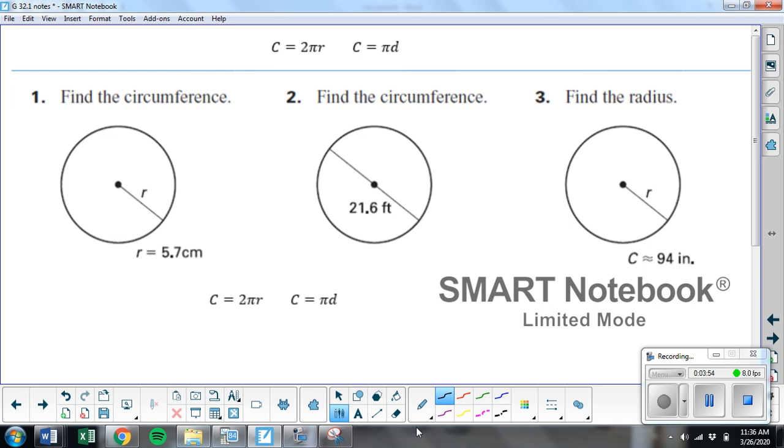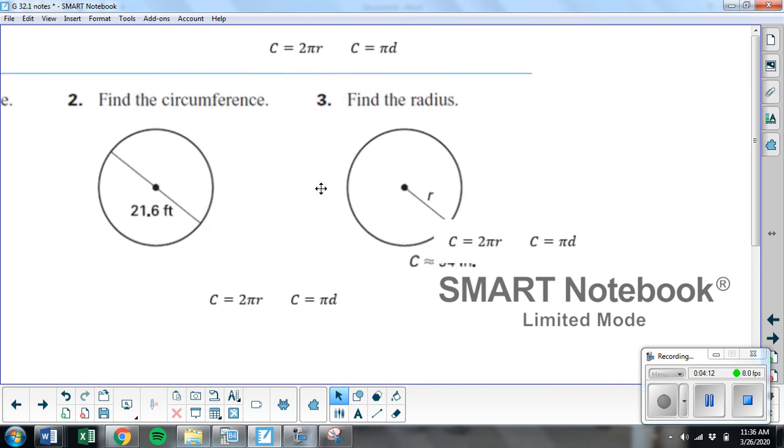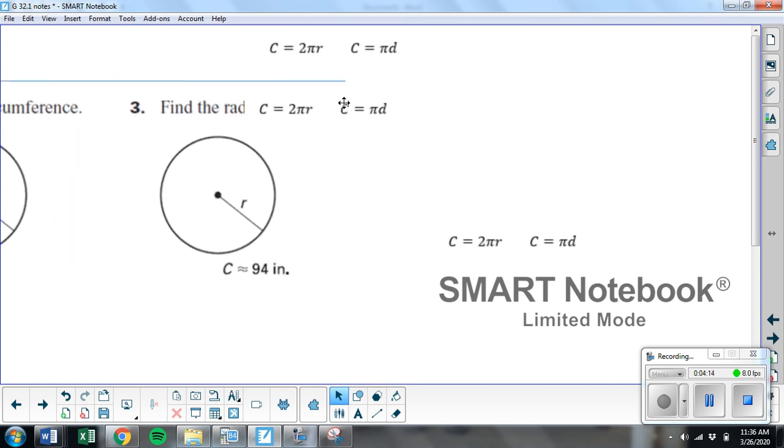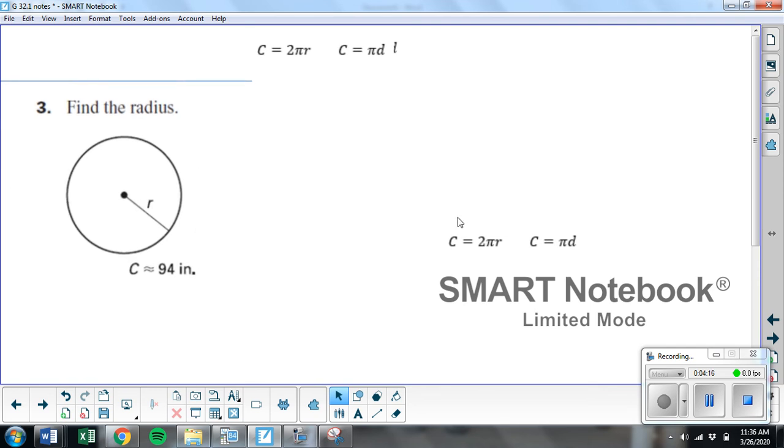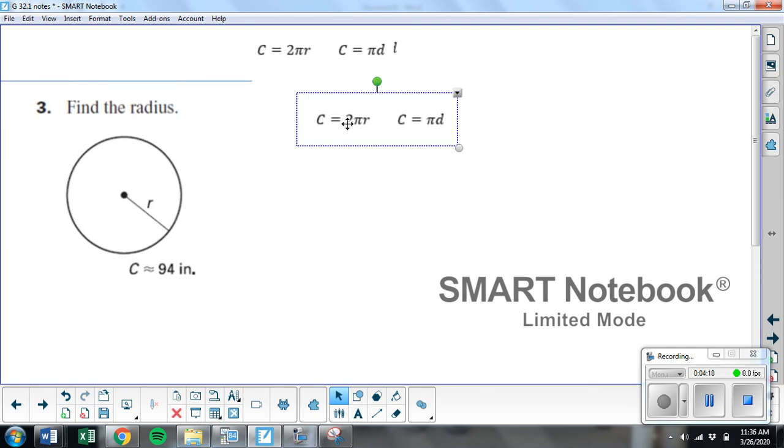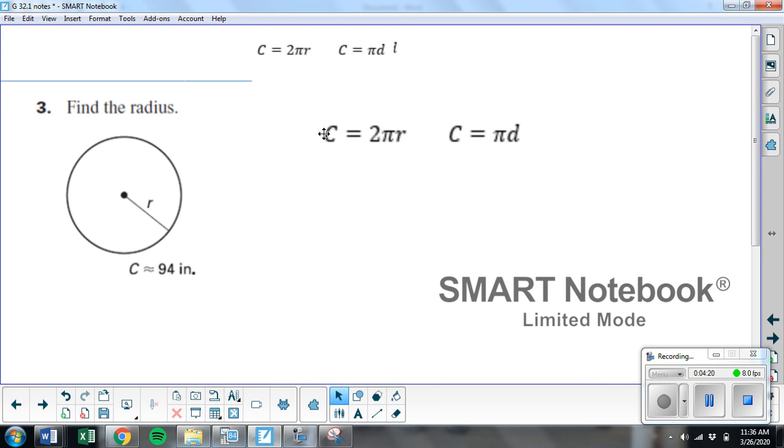Okay, number 3, find the radius. Well, if I want the radius and I know the circumference, I'm going to use that formula. So let's go ahead and bring this formula. Sorry about that. Let me move this over so we're just looking at question 3. So I'm using this formula right here, and I know the circumference is 94, so I'll put a 94 in there.